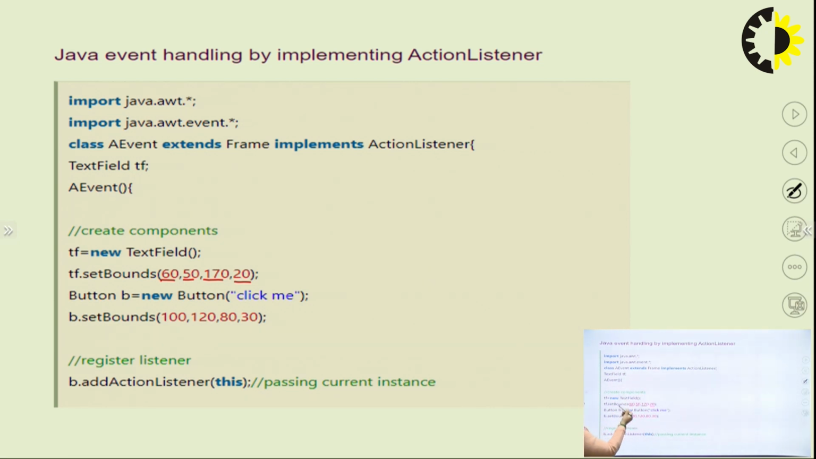Now we have created another component, that is a button, because we will be generating the event with the help of the button, and for this button also we have set the bounds as 100, 120, 80 and 30, that is the x axis, y axis, and then width and height. After this, we will be registering the listener, which is an important step. For registering the listener interface, as we know, we will be using which method or which syntax? addActionListener, and this. Here, the this keyword is used for passing the current instance of the object.